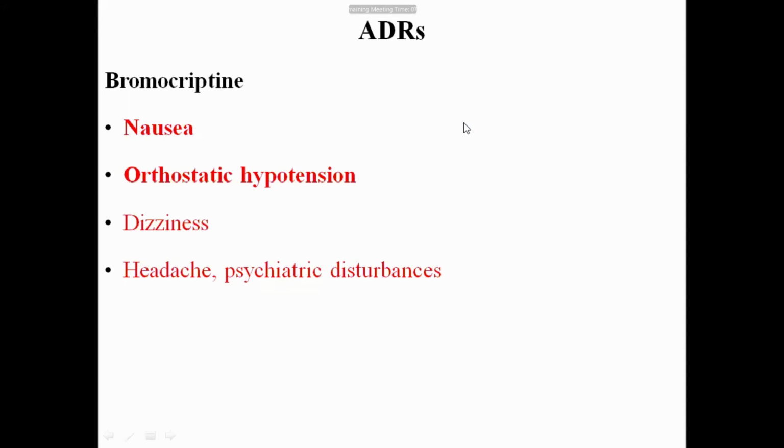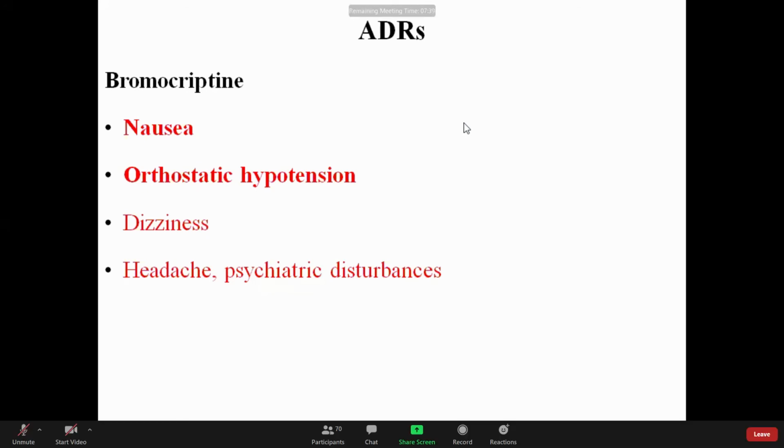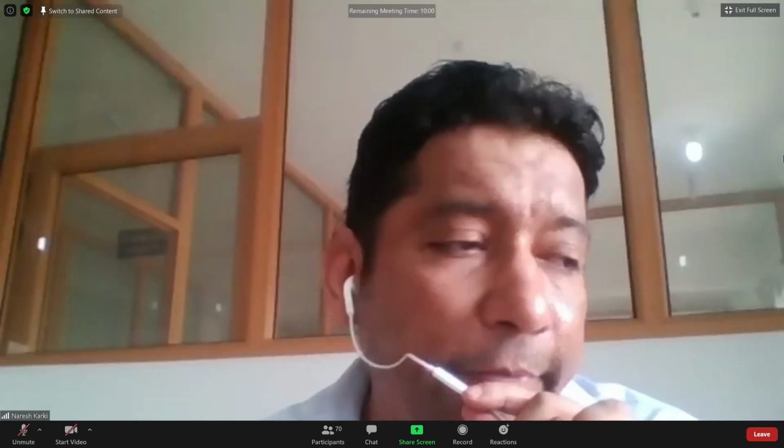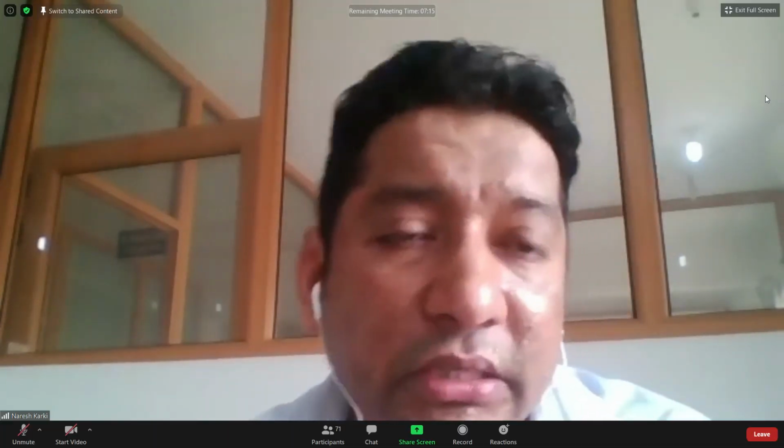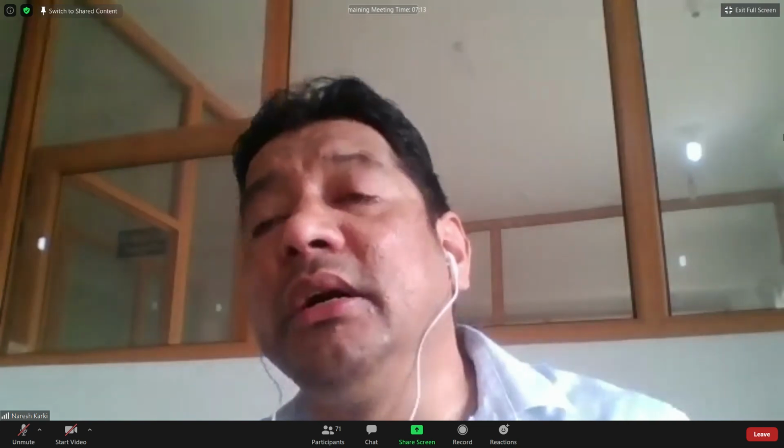What is prolactin? The regulation of the synthesis of prolactin, the function of prolactin, and its indications. And what are the prolactin inhibitors? That is important. The adverse drug reactions of bromocriptine we will discuss in detail in the central nervous system, with Parkinson's disease. So bromocriptine causes nausea and orthostatic hypotension. At least remember that right now. So this is all about prolactin.